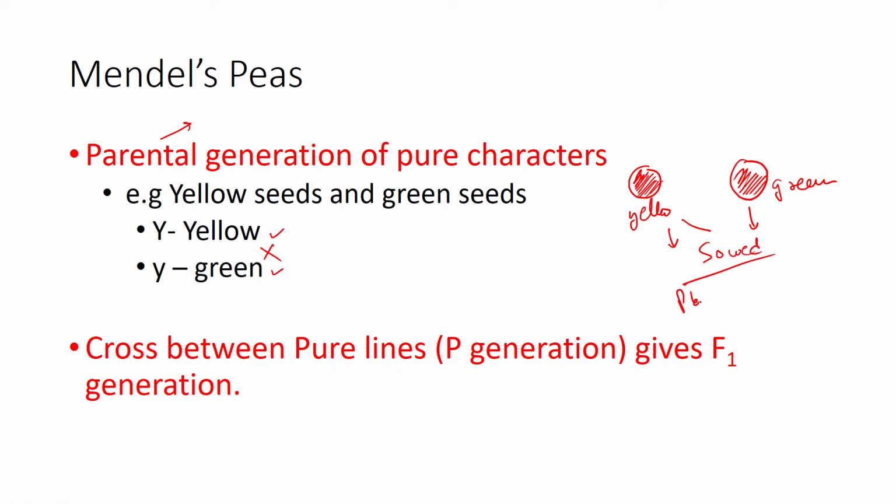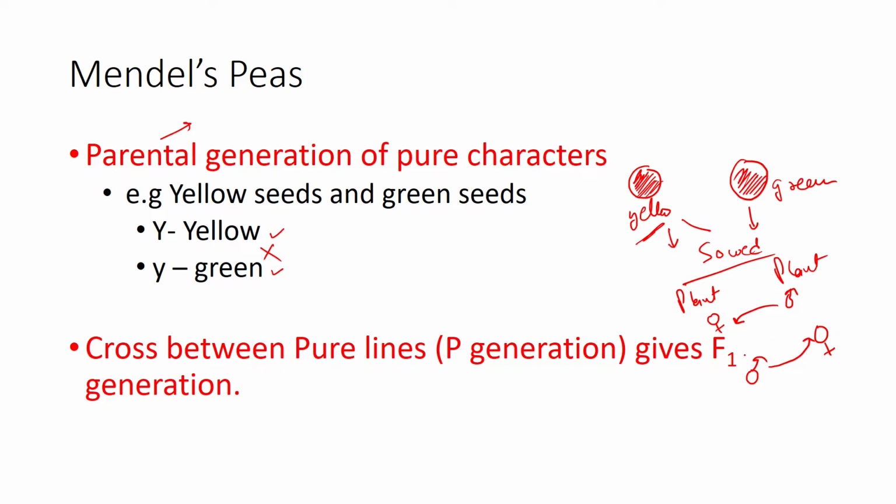And the plants so produced, he took the anthers or the male parts from here, pollens, and put it on the stigma of the female plant. He did it otherwise also. All the yellow seeds, he took some male parts from here and put them on the female parts of the green seeds.